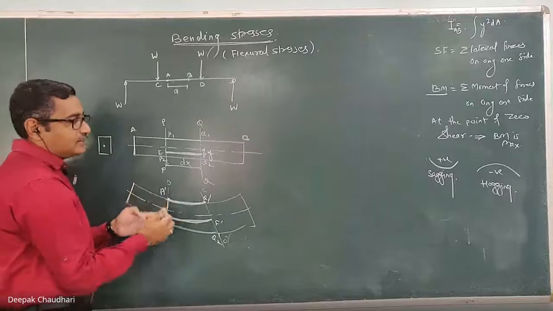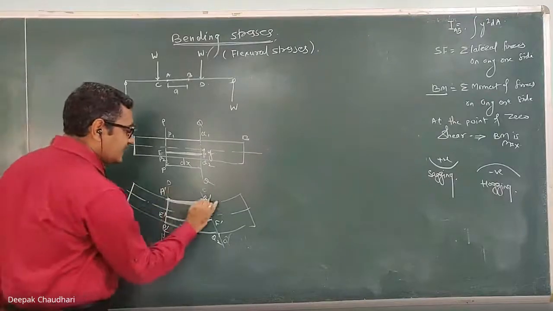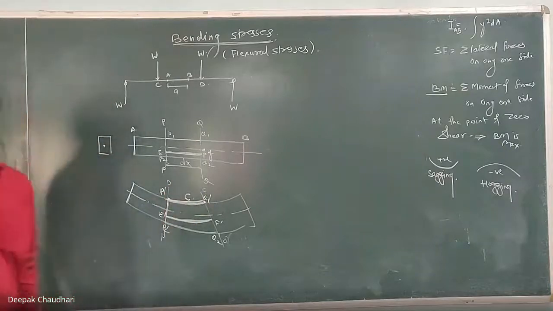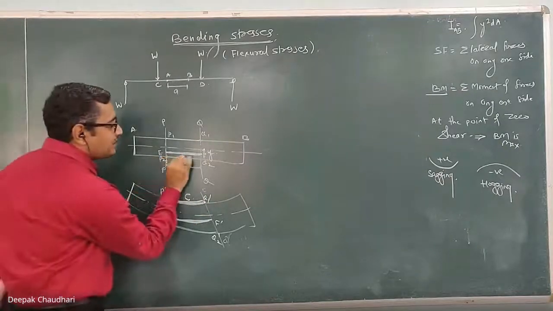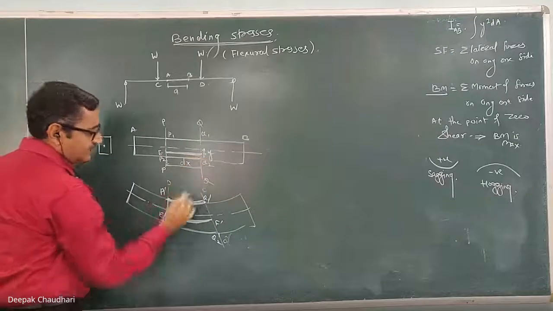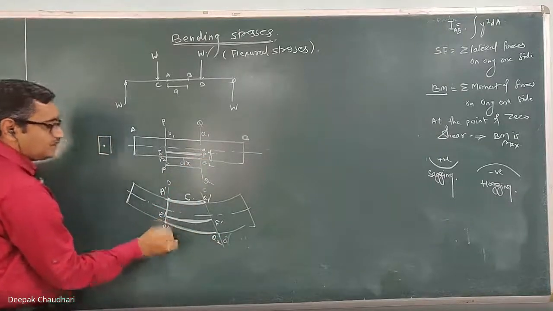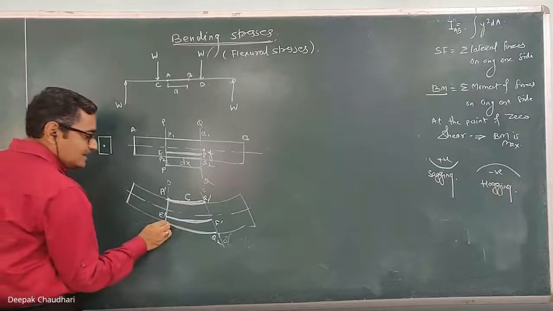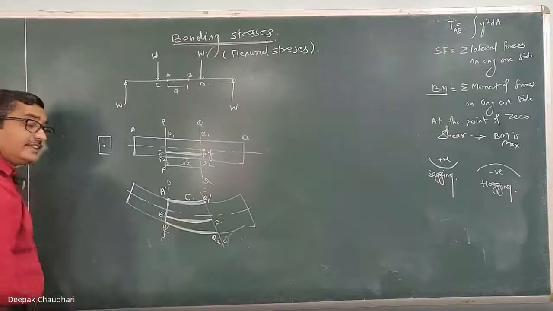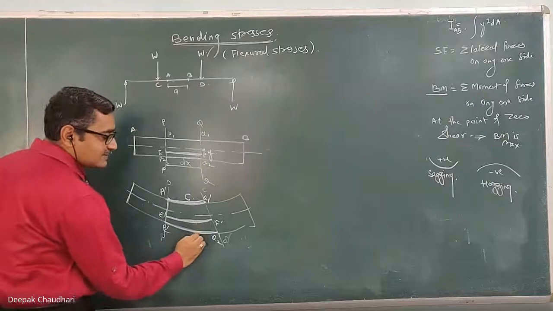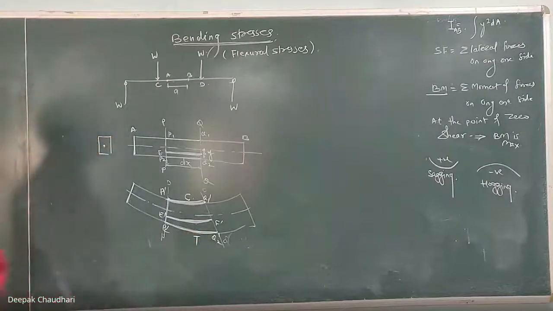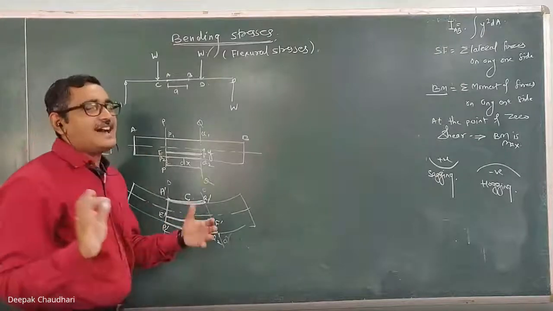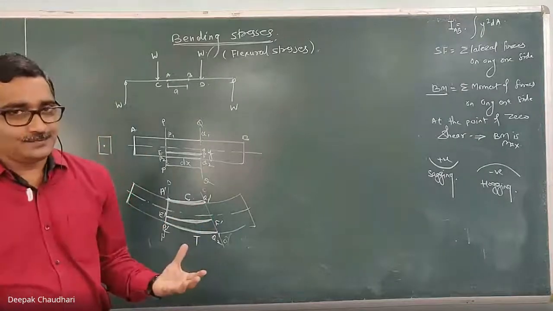Here it gets reduced, clear, and hence in this layer P1 dash Q1 dash, the compressive stresses are induced. Clear? Whereas if you observe this P2 Q2, this length gets elongated. It is P2 dash Q2 dash. This length gets elongated. Now, since it gets elongated, this is the increase in length. The nature of the stresses induced in this one are tensile. Understood? So the bending stresses are either tensile or compressive.